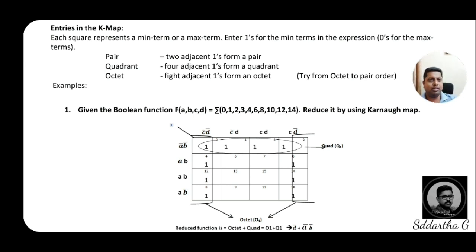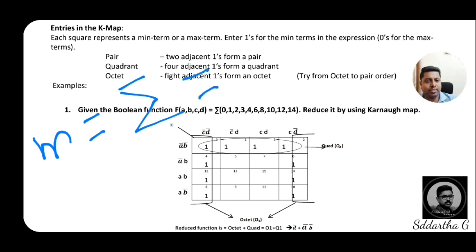I will write on screen for you to remember easily. If it is a minterm, small m, the expressions are in the form of sigma. For a sigma expression, you should place 1 inside the box.